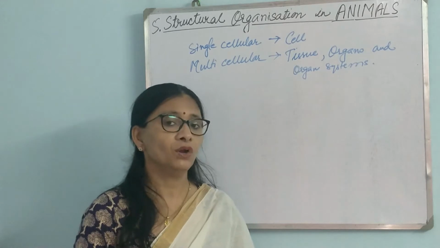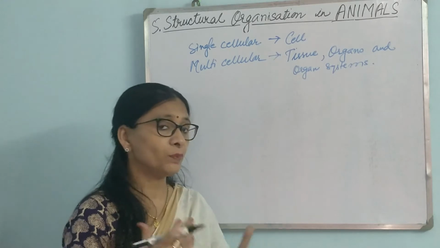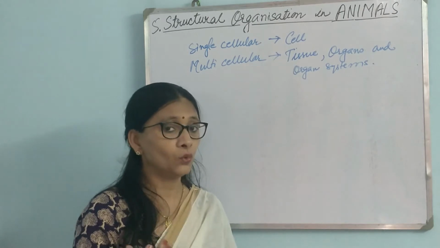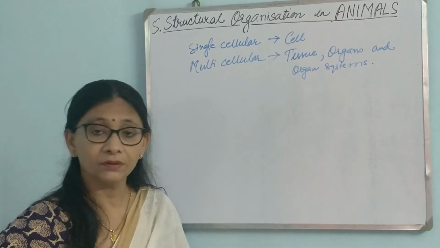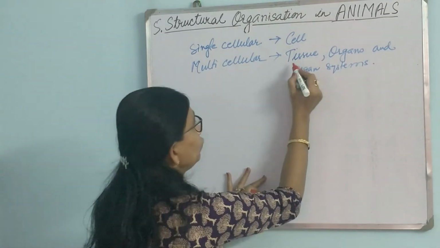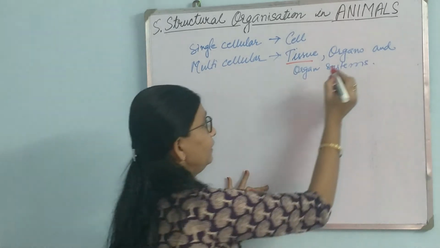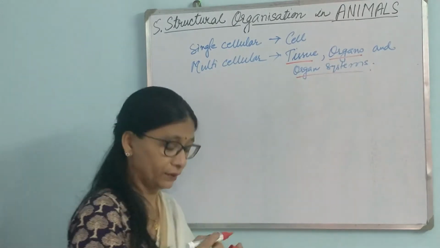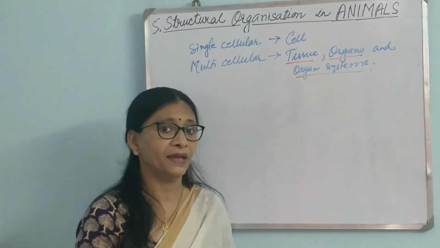The single cellular will not have so much function as a multicellular organism will have, and so just performing the functions in a cell is not sufficient in case of a multicellular animal. To carry out life, they have this level of organization, which is known as the different grades of animals. Some of them have tissue level of organization, that means they just have tissues in their body, like poriferans. Then even the more advanced ones have organs and organ system level of organization. So that is how their body functions are carried out to make life possible.